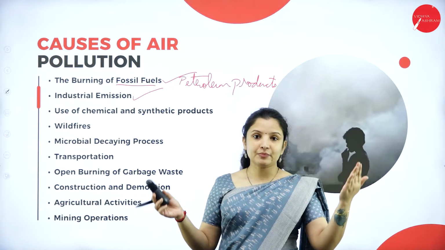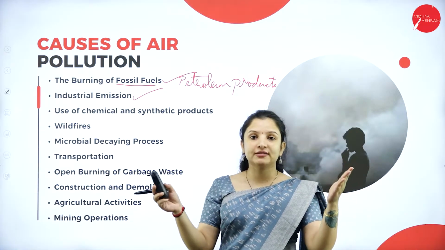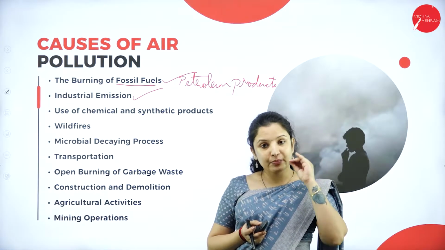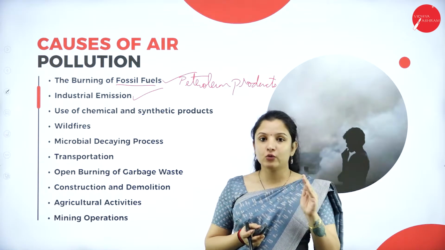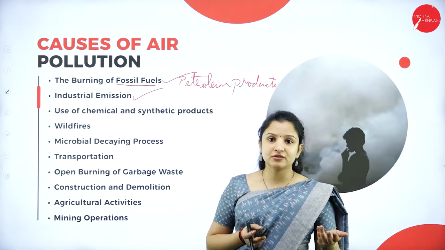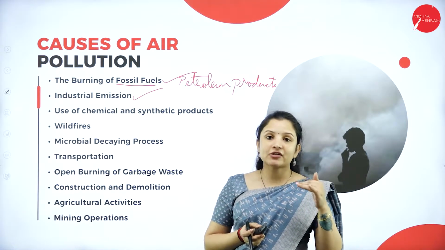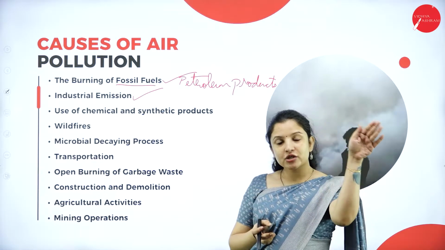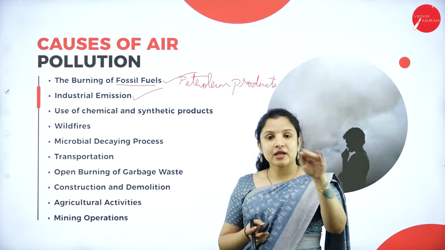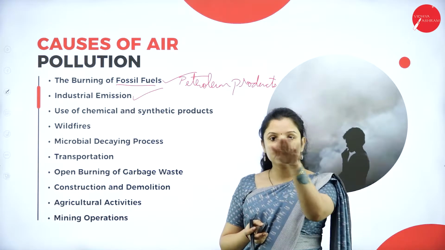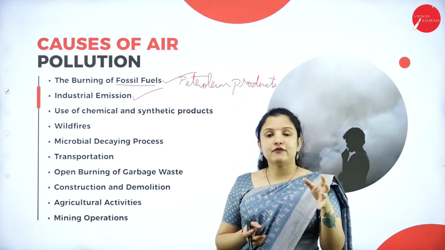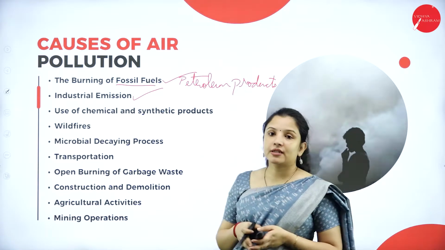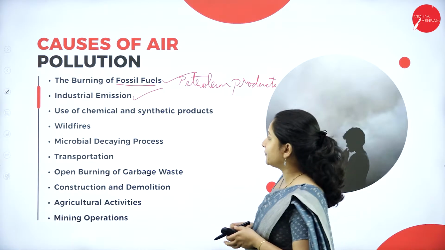So you all have seen big chimneys and all that in the factories, right? Those chimneys will have a specific height. So it should be built to that height itself, not lower than that. But what industries usually do, in order to save money, is not follow those standards, which can lead to the circulation of toxic air in the atmosphere itself, that is almost near the ground. So therefore causing a lot of problems to human beings and animals. So industrial emission is also one of the causes for air pollution.